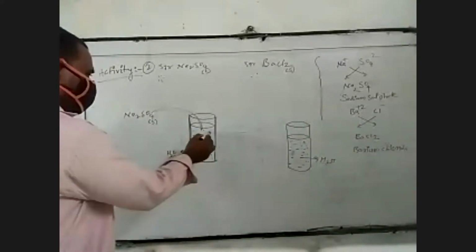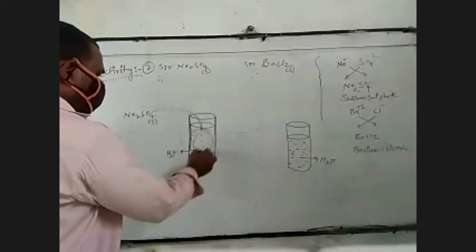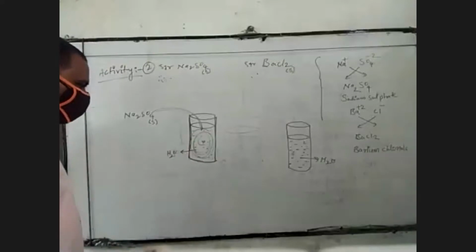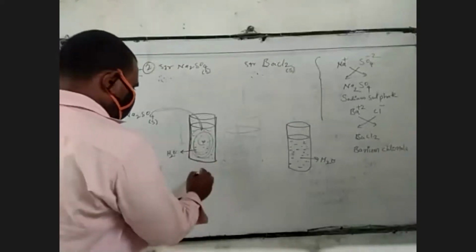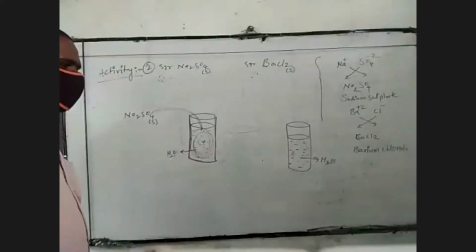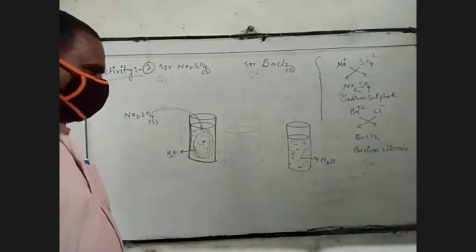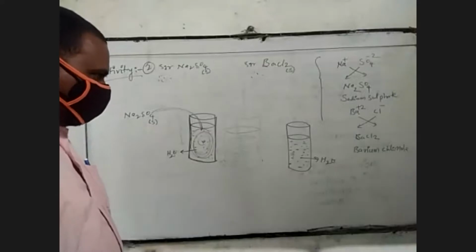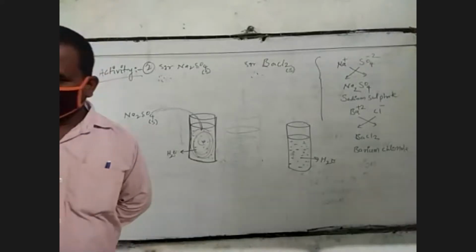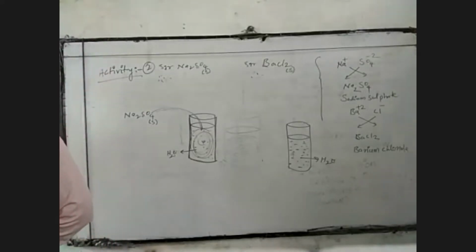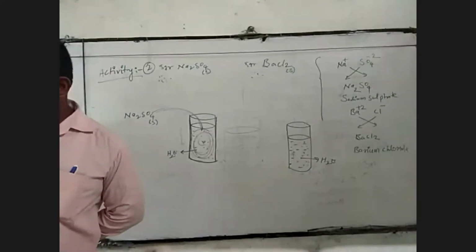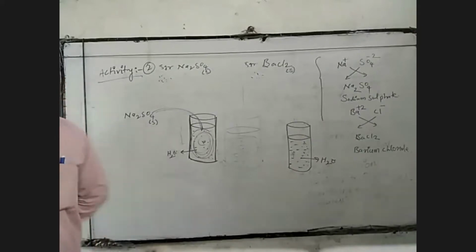After 5 minutes, the sodium sulfate is completely dissolved, forming a sodium sulfate aqueous solution. Yesterday I already told you: an aqueous solution means any substance that can dissolve in water to form a solution.